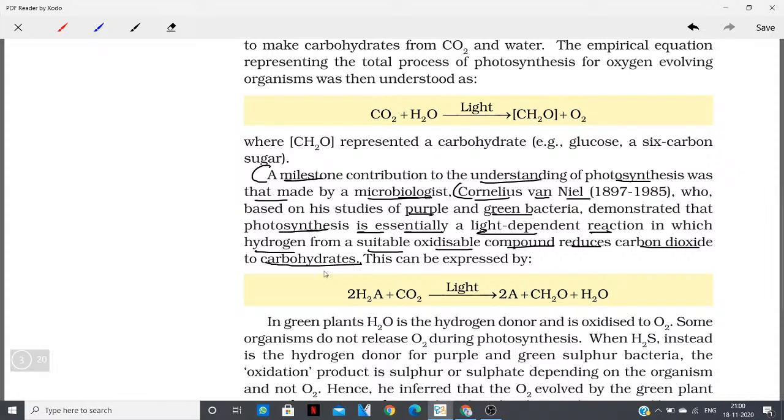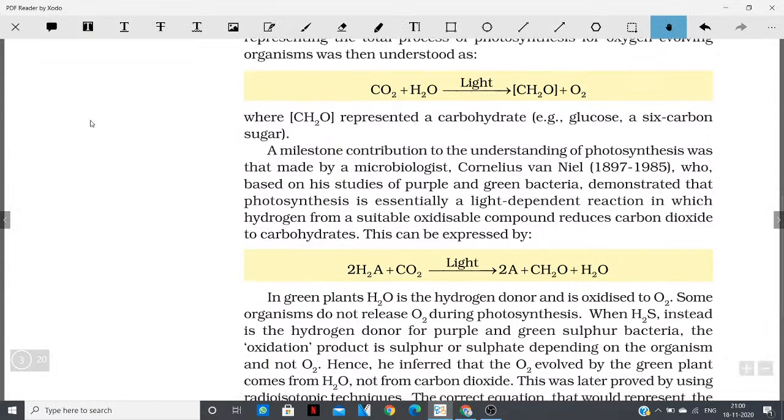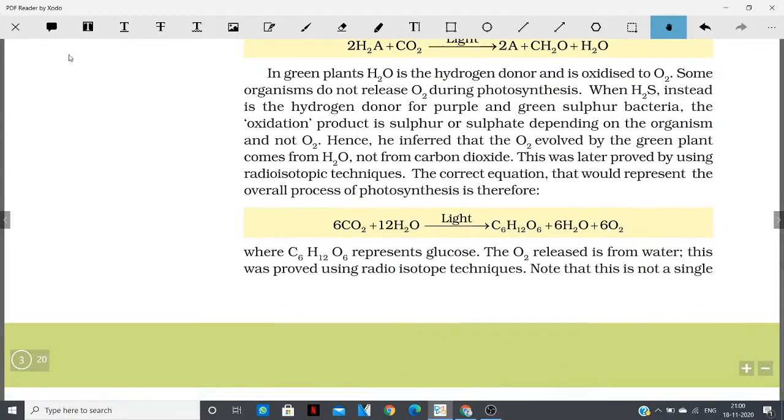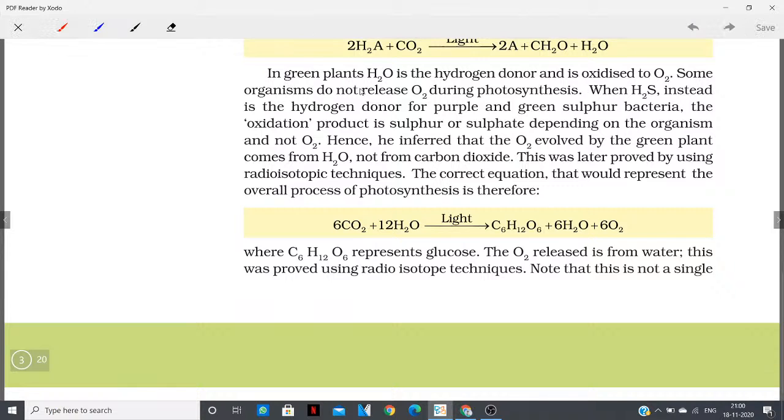Now in green plants, H2O is a hydrogen donor. So it came to be known that in green plants it is water which is donating the hydrogen. Okay, so in green plants, water is a hydrogen donor and is itself oxidized to oxygen, giving up hydrogen to reduce the carbon dioxide.